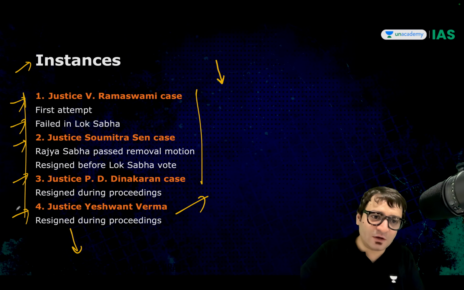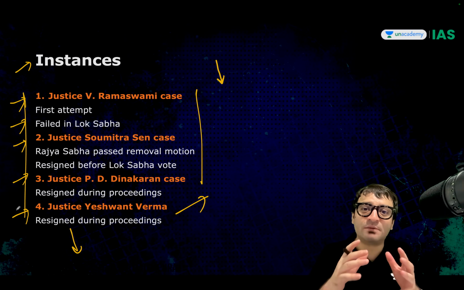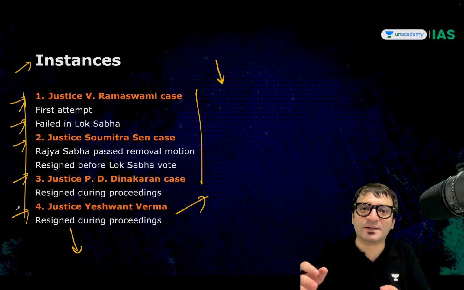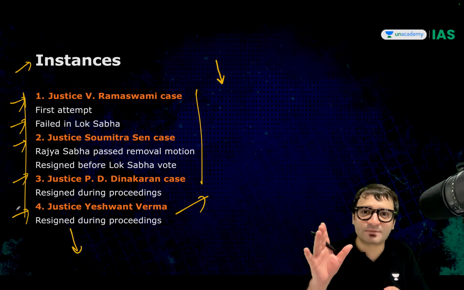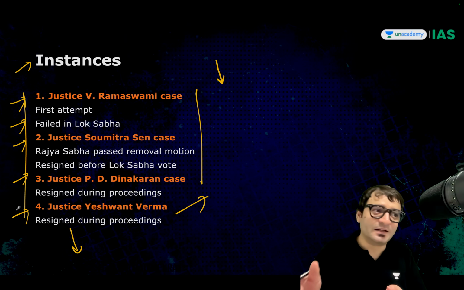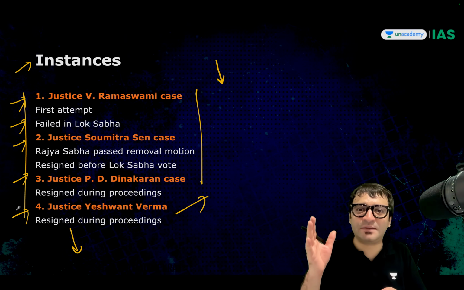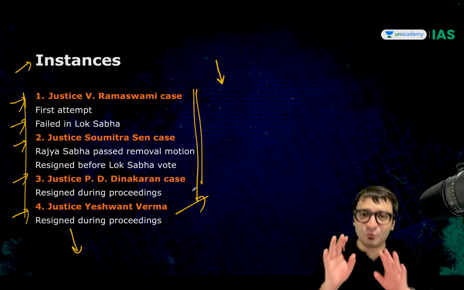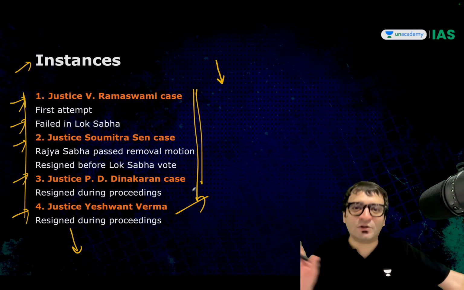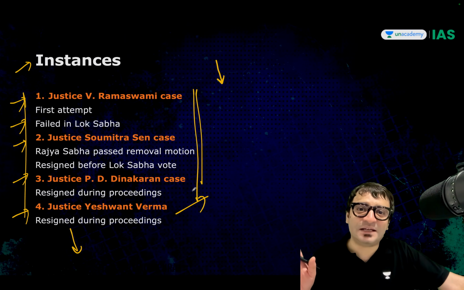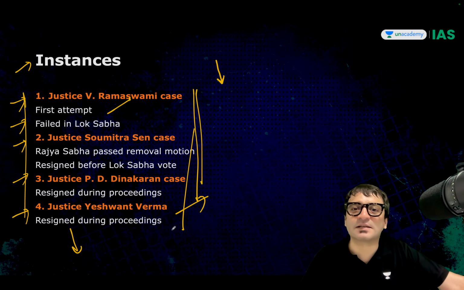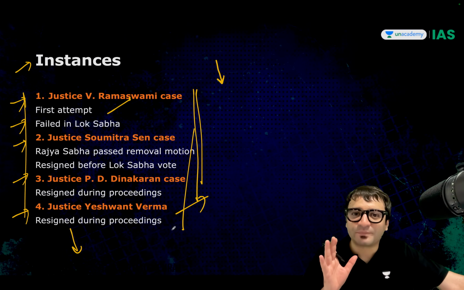Deepak Misra's motion not admitted. Justice Shekhar's motion not admitted. Justice Pardiwala's motion not admitted. These are the only 4 instances in which the motion was admitted, and out of these admitted cases, none of the motions have succeeded. Because in one case it failed, in 3 other cases the judges resigned.